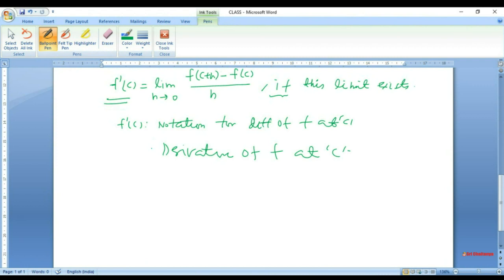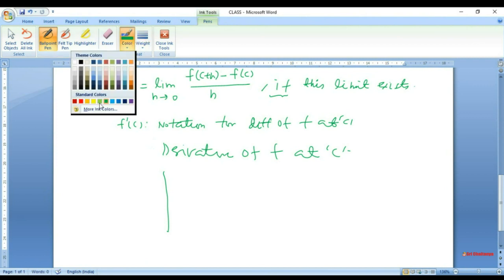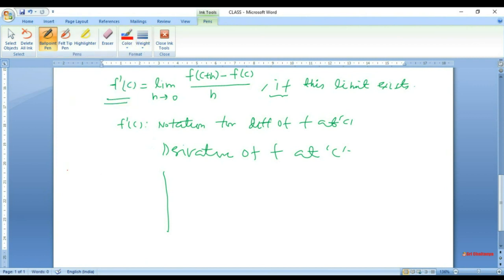Now, the definition is quite simple. Suppose I want to compare the definition of limit, the definition of continuity, and the definition of differentiability.